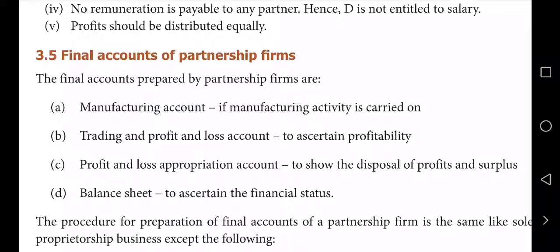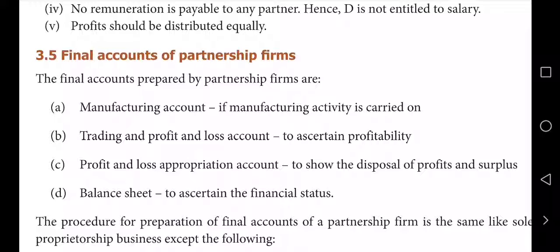If it is a manufacturing concern, they have to prepare a manufacturing account. Second, trading profit and loss account to ascertain the profit. Then profit and loss appropriation account to show the sharing of profits and surplus. Finally, the balance sheet to ascertain the financial status.